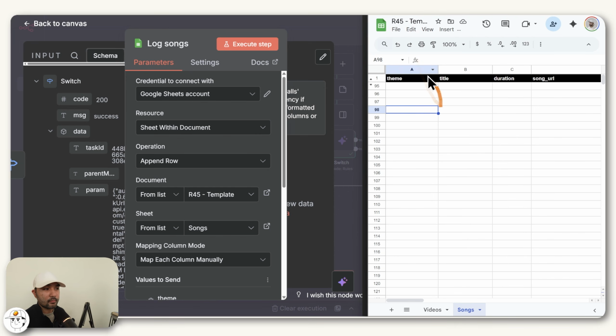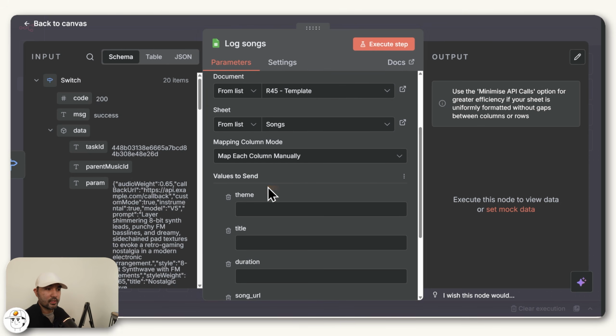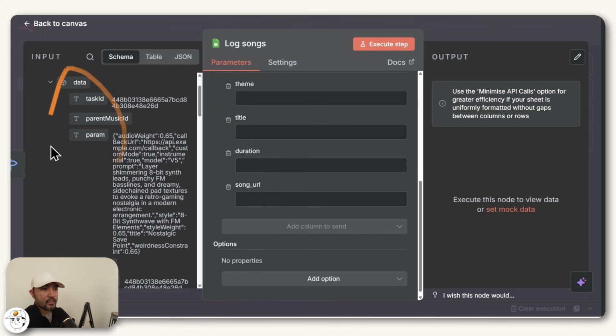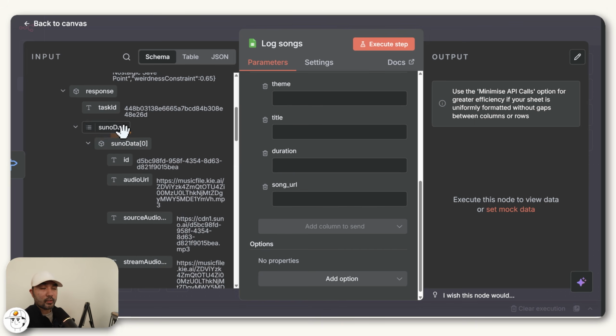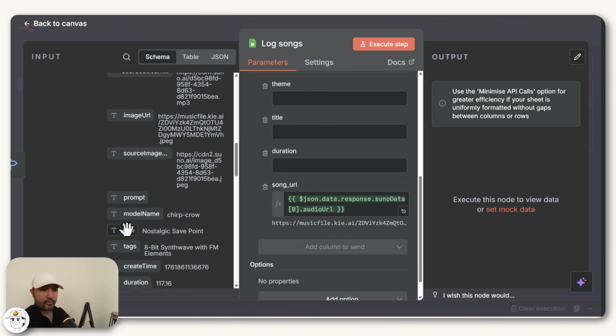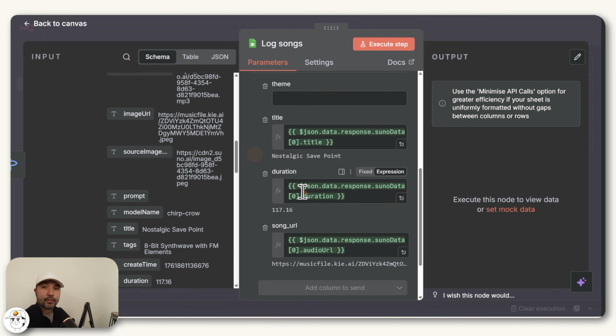But if we go to that template, it's quite simple. There's only 4 columns because what we'll be doing here is just log our songs into this sheet. So to do that, we just need to map those values into these columns. In these 3, we can just find it in the switch node that we made earlier. So if you look under SUNO data, this is where you'll find the URL for the song. You'll also find here the title of the song. And finally, the duration, which is the duration of the song in seconds.